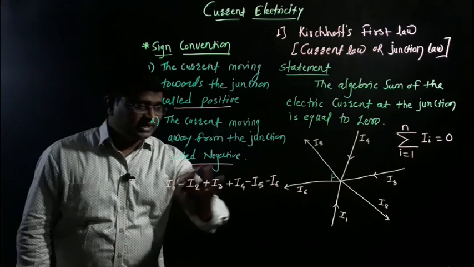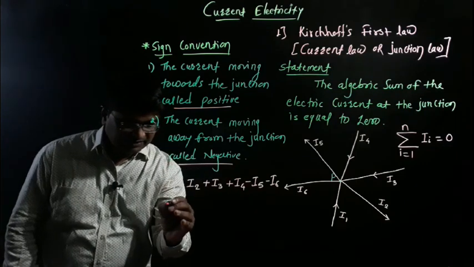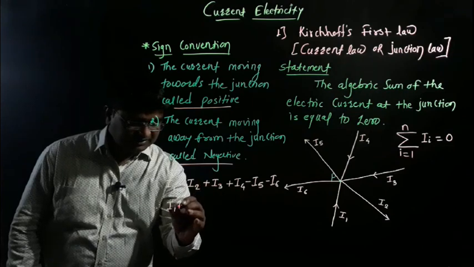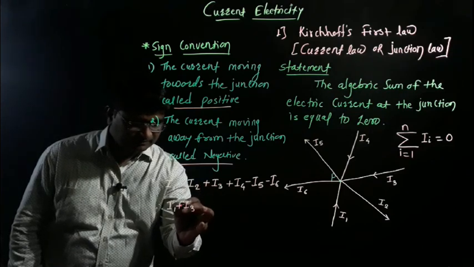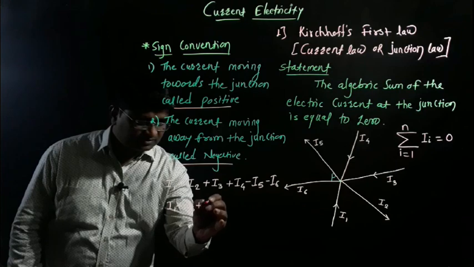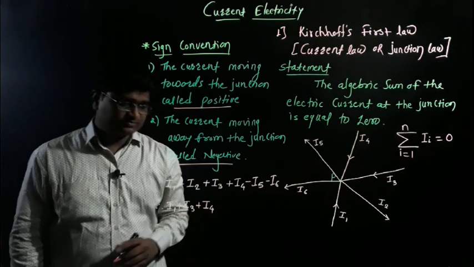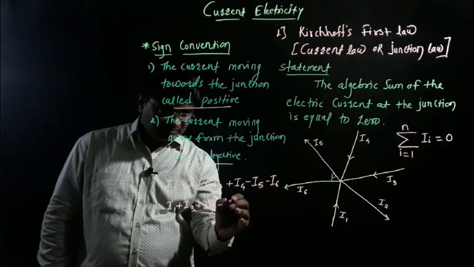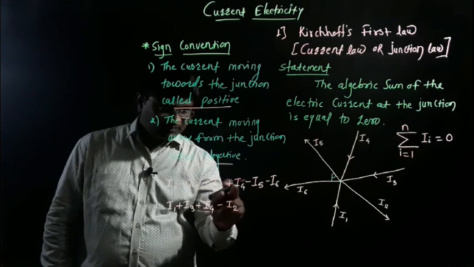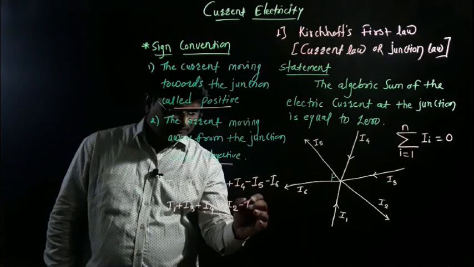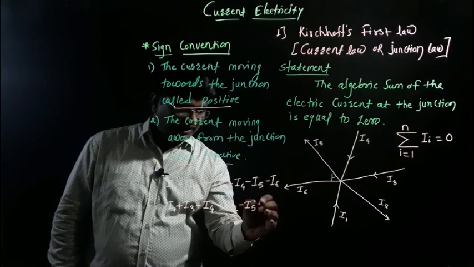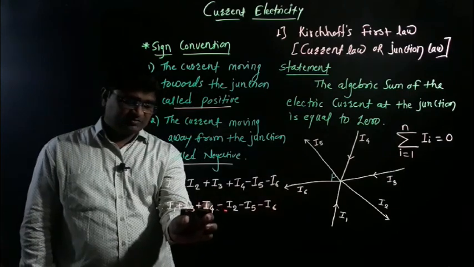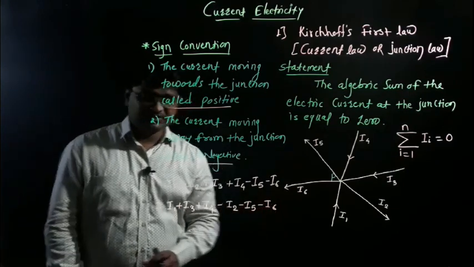So I1 is positive, another positive I3, another positive I4, and the remaining are minus I2, minus I5 and minus I6. These are positive currents and these are negative currents.